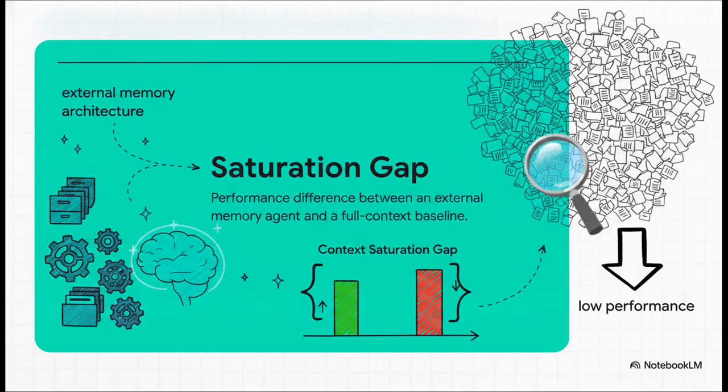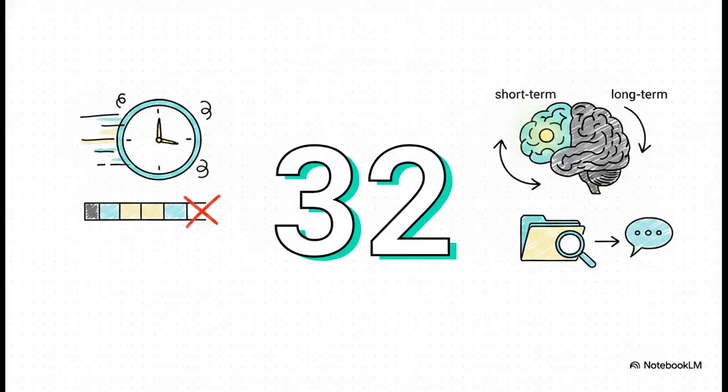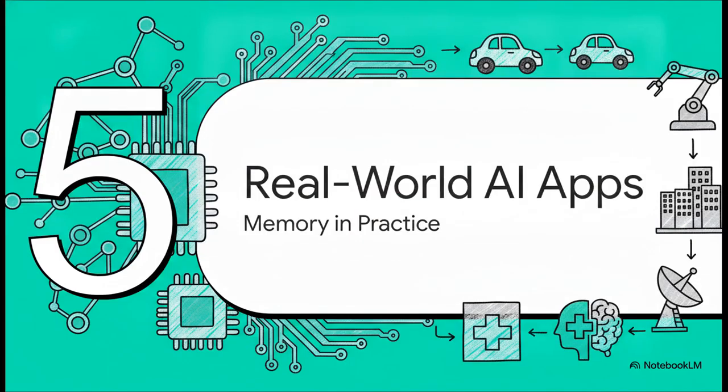A large positive gap proves the memory system is actually reasoning, organizing, and filtering rather than just blindly scanning a bloated prompt. And speed matters immensely here. During testing, researchers found that strict, recursive, hierarchical paging systems can actually exceed 32 seconds of user-perceived latency. Obviously, that is completely impractical for an interactive chat. It just proves that lightweight, precise retrieval indexing is vastly superior to forcing a massive context read for every single generation.